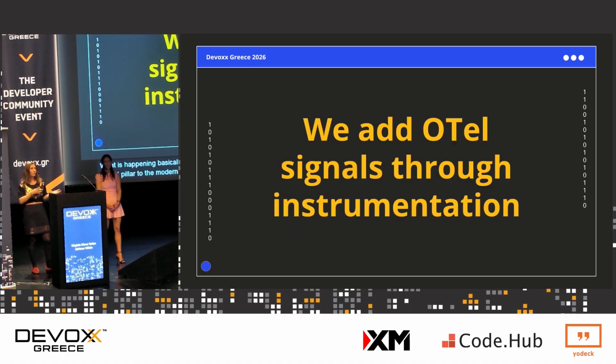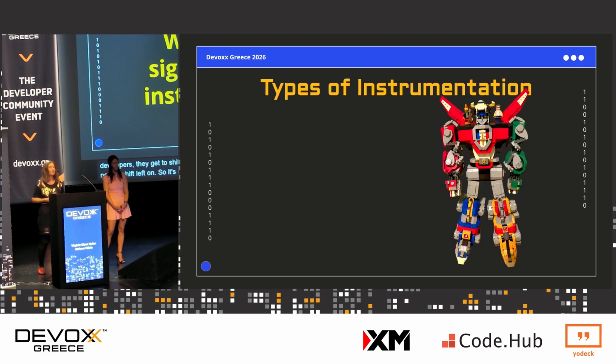So yeah, we are talking about shifting left to the developers. They get to shift left more and more often, and every month there's something new to shift left on. So it's really a lot of things. But now we're also adding instrumentation to the game. Instrumentation is the process of adding telemetry to your application or infrastructure.